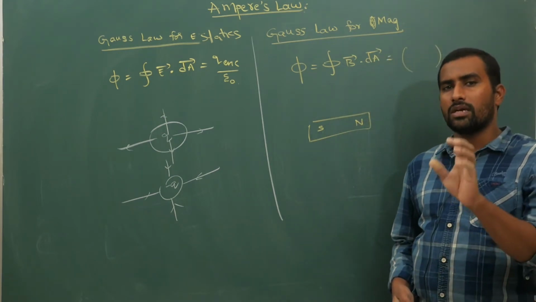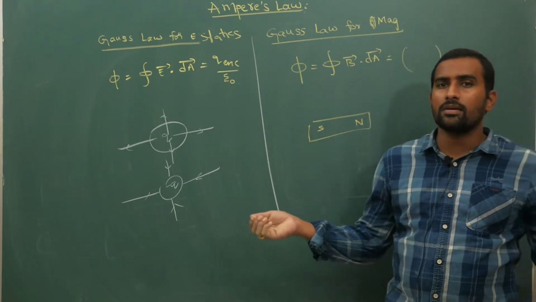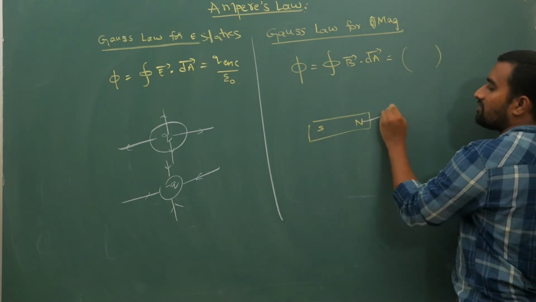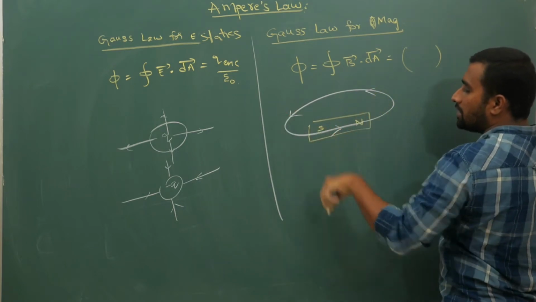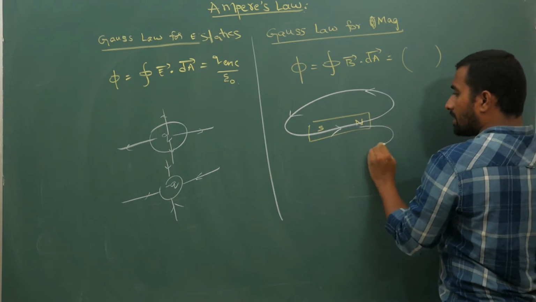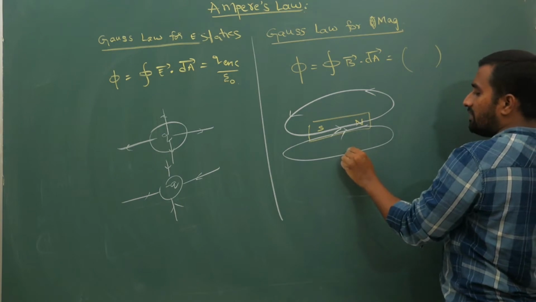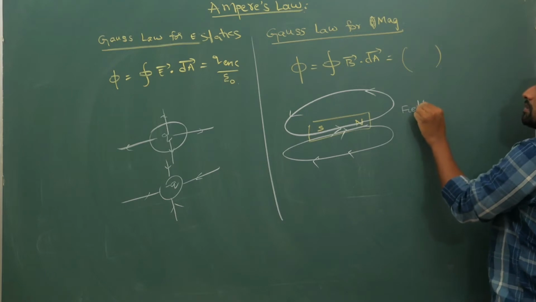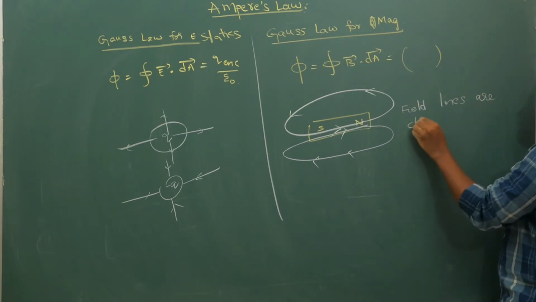There is no possibility of only a north pole or only a south pole; magnetic poles always exist in pairs. So a field line coming from the north pole will eventually join the south pole, and another line from the north pole will join likewise. Everywhere, field lines are closed loops.